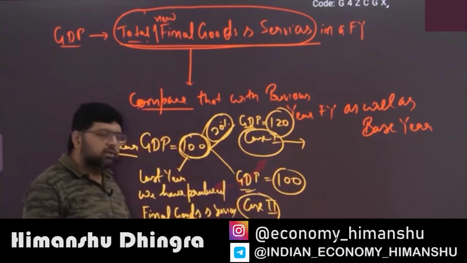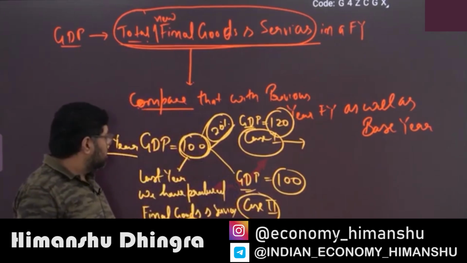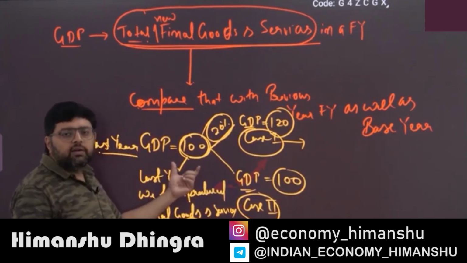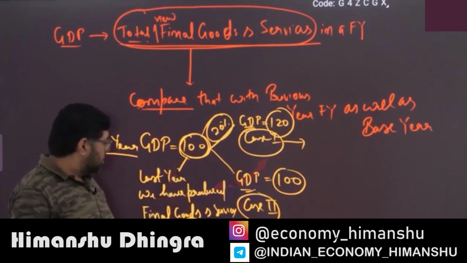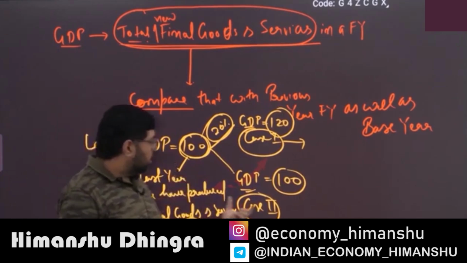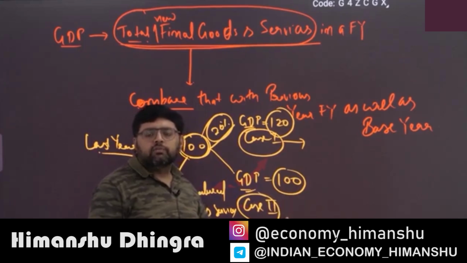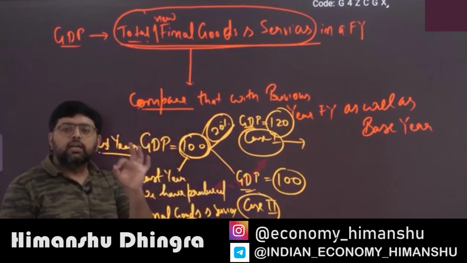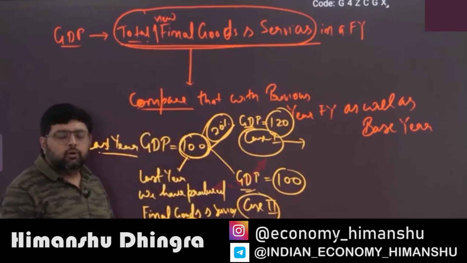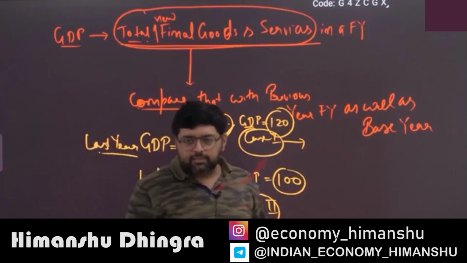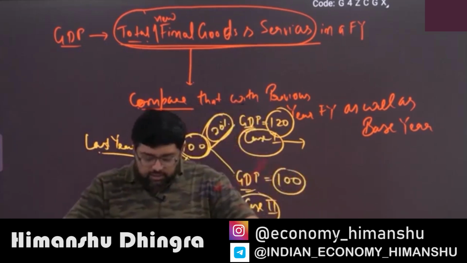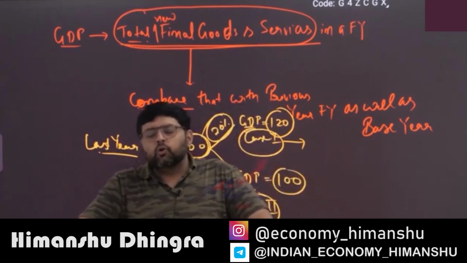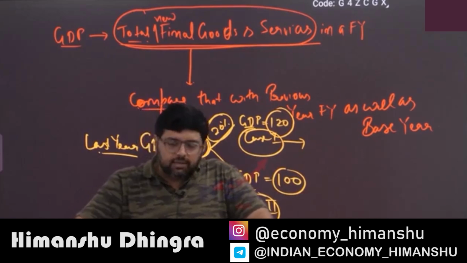But in case 2, last year we have final goods and services worth rupees 100, and this year also we have new final goods and services worth rupees 100, but the growth rate is 0. It is similar to when some student says to me, sir, my score in prelims or mock test is around 80 marks.